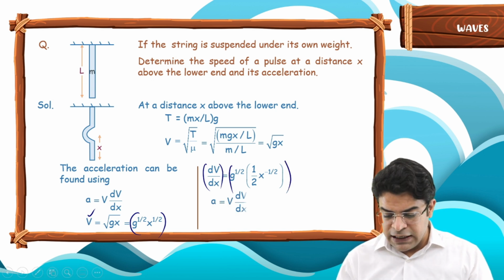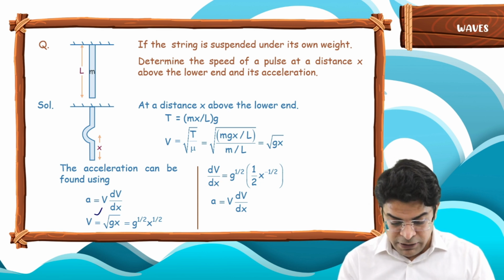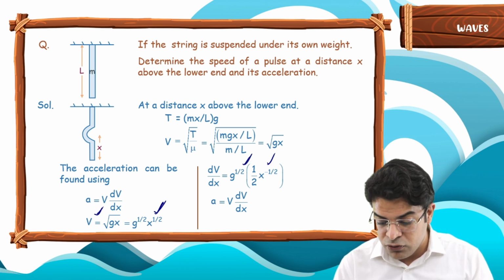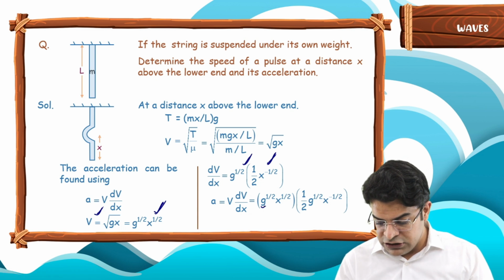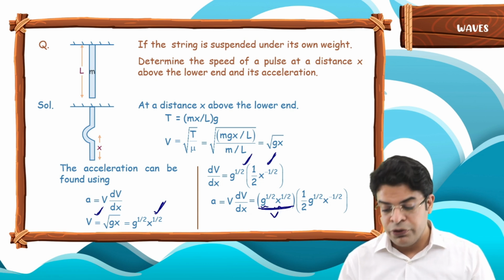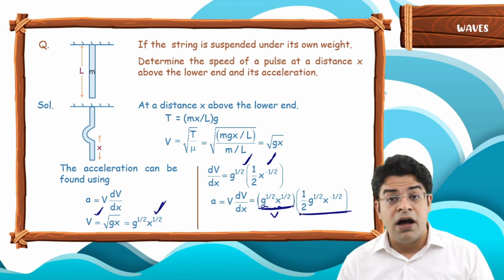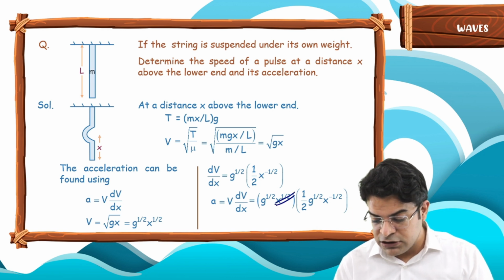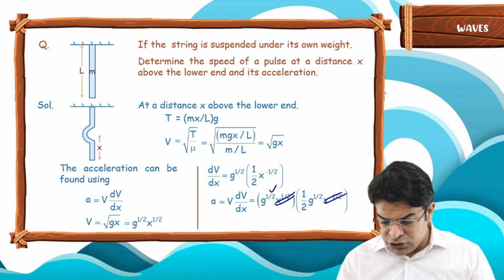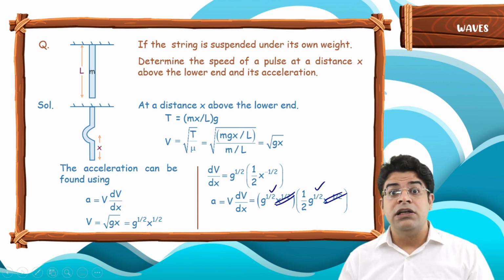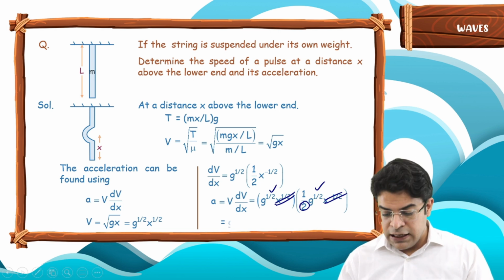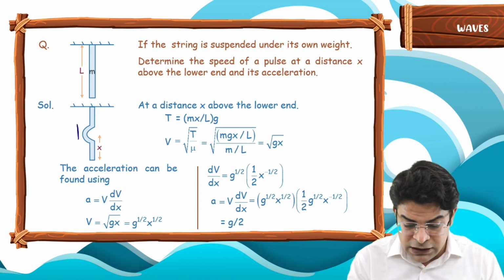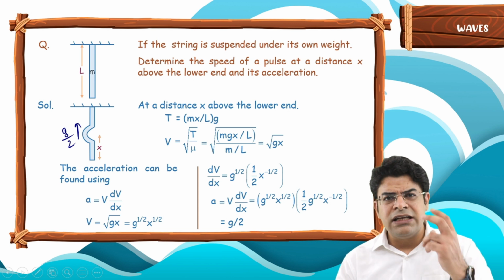So you know that acceleration is v dv by dx. You simply multiply v, which is g raised to the power of half x raised to the power of half, with dv by dx, which is g raised to the power of half into half x raised to the power of minus half. When you multiply them, x raised to the power of half and x raised to the power of minus half cancel. g raised to the power of half into g raised to the power of half gives g, and there is a 2 in the denominator. Hence your acceleration comes out to be g by 2 in the upward direction. So you need to remember that this pulse has an upward acceleration of g by 2. This is a constant acceleration.